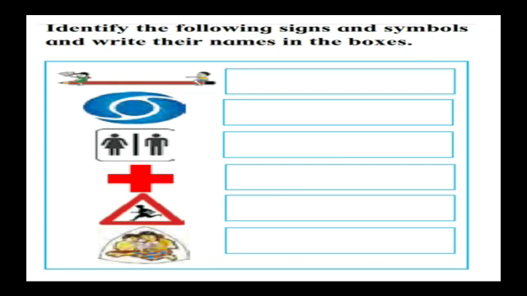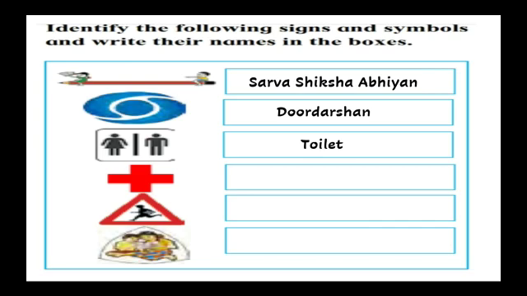So the first one is given, it is a miniature drawing of a girl and a boy sitting on a pencil. That indicates Sarva Shiksha Abhiyan. Second one is, in earlier olden days only one national TV was used, and that was known as Doordarshan. So it is the logo of that channel. The next one is toilet, where you will see male and female signs being shown. Next one is hospital.